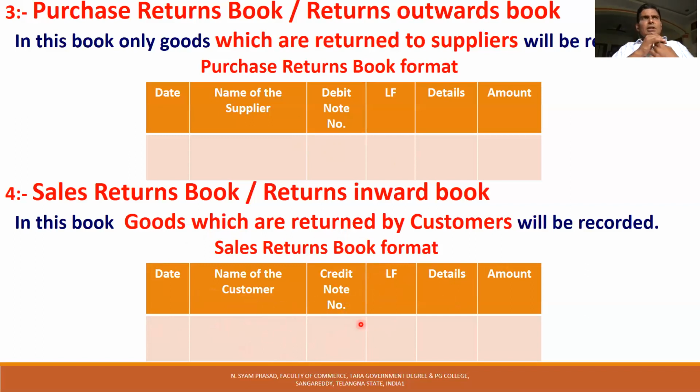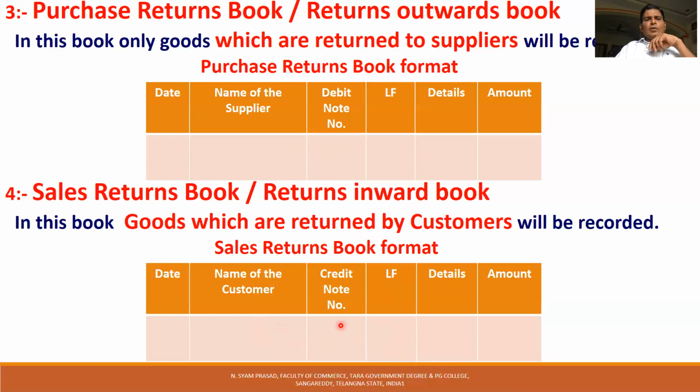When we sell goods, customer account debit to sales account. When they return the goods, we have to credit his account with the amount of goods. So that's why the credit note is to be prepared. Then the ledger page number of the customer account, and details and amount will be recorded in the sales returns book.